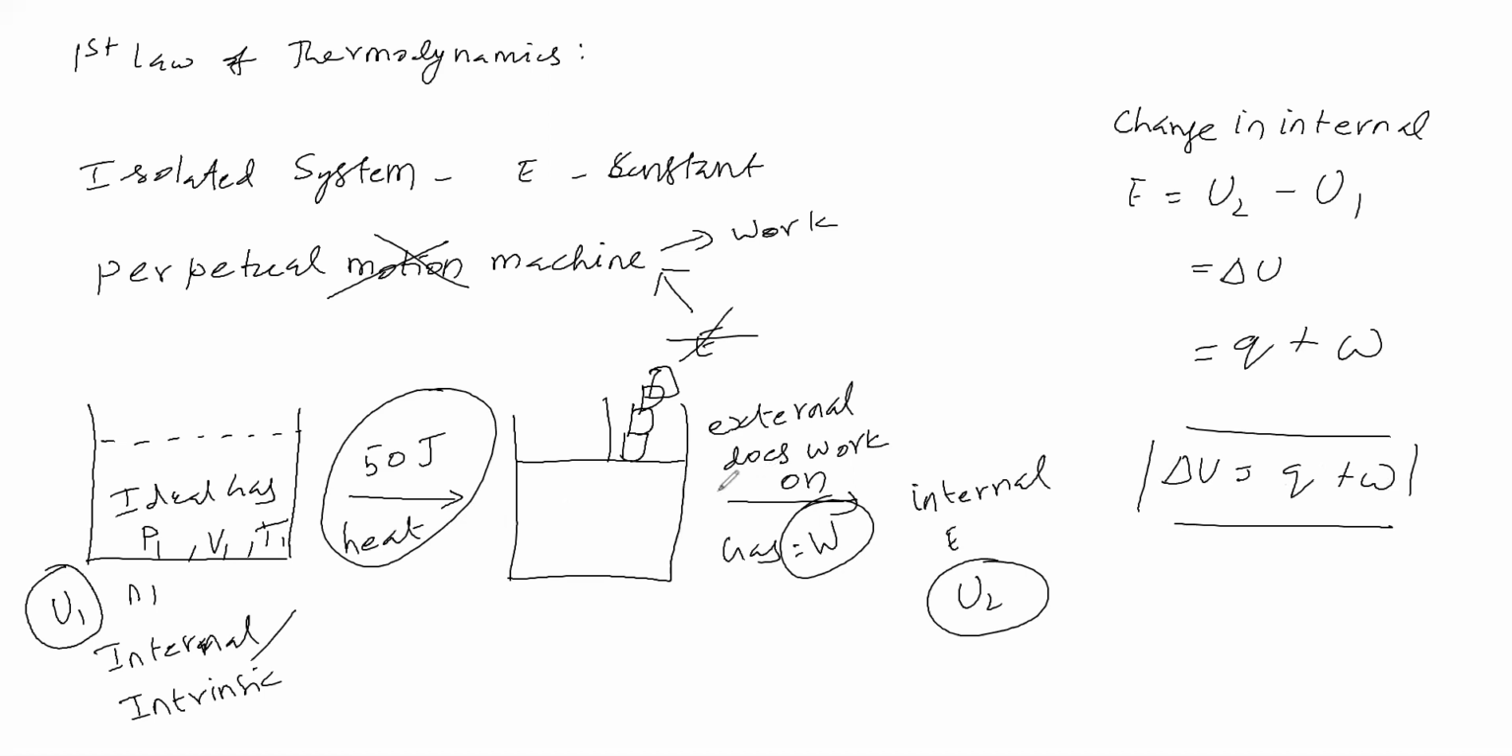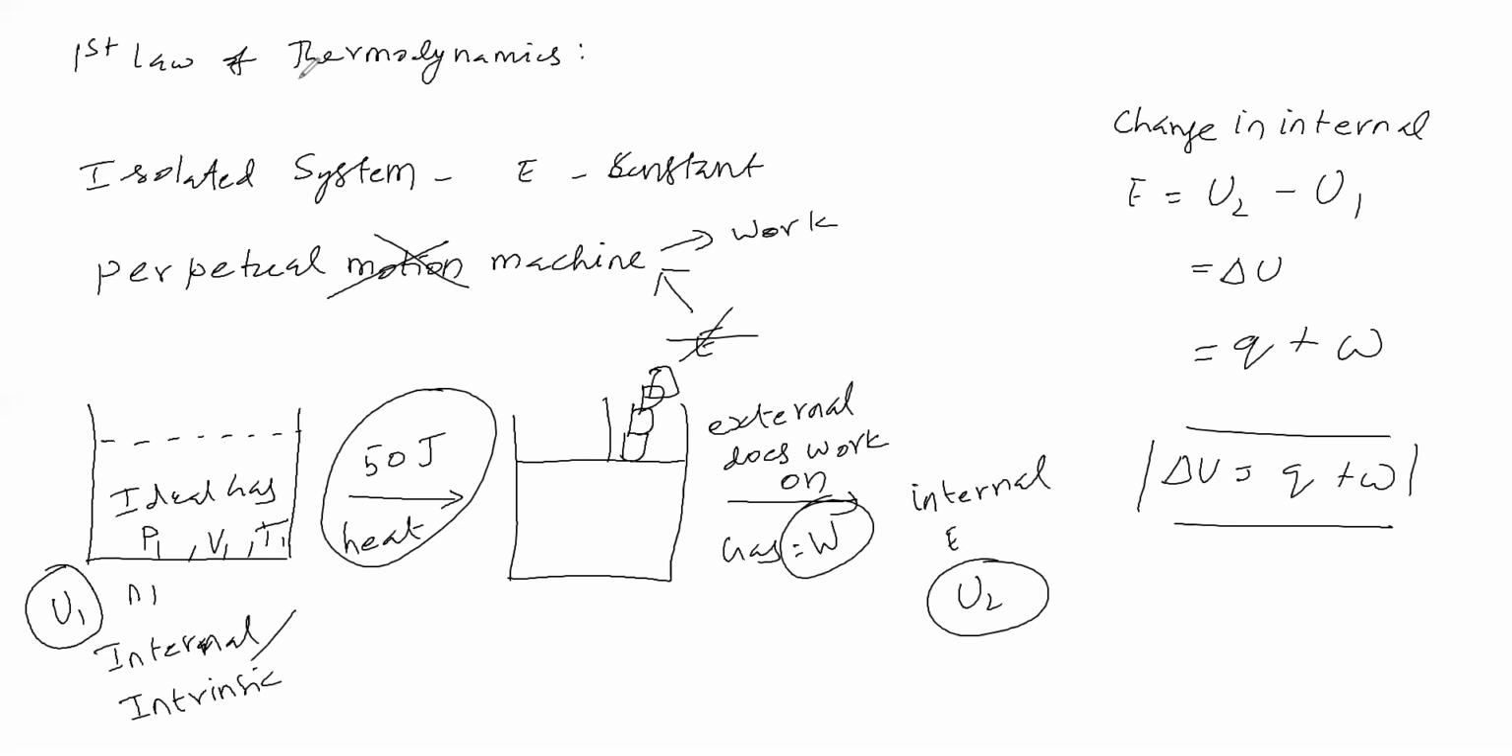For Q, if the system is absorbing heat, it is gaining energy. If it is losing heat, it is losing energy. That is what this Q says. So delta U is equal to Q plus W. We can say it is the mathematical form of the first law of thermodynamics.